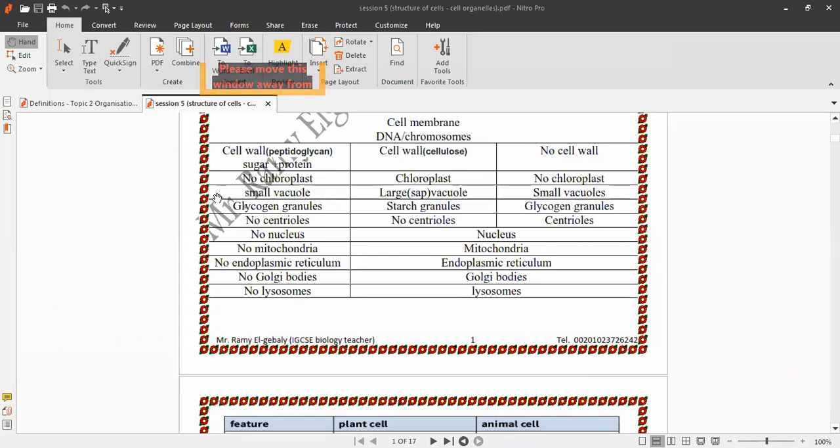Okay, Golgi body, I will explain Golgi bodies and the endoplasmic reticulum and all these organelles of the cell.